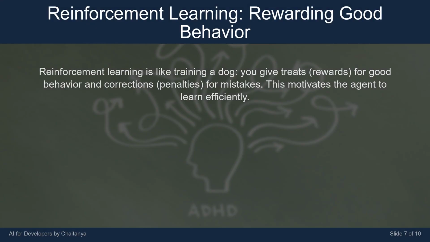Reinforcement learning is like training a dog. You give treats (rewards) for good behavior and corrections (penalties) for mistakes. This motivates the agent to learn efficiently.